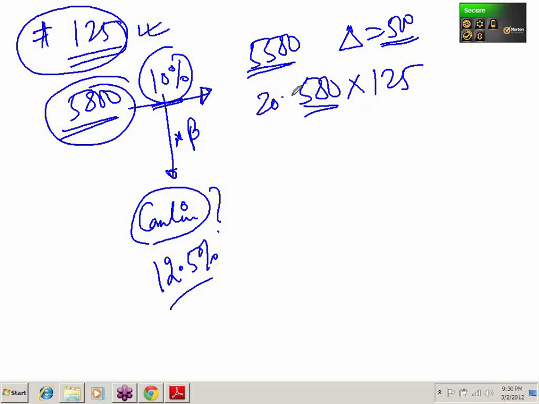Each contract was worth 20. So 20 into 500 is how much? 10,000, so 12.5 lakh. How much is this?